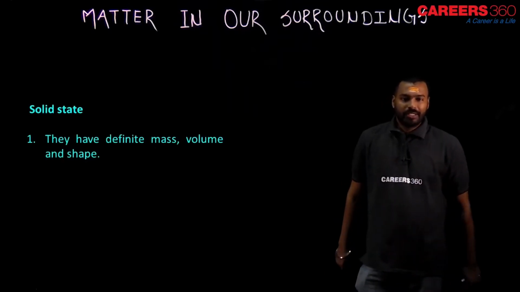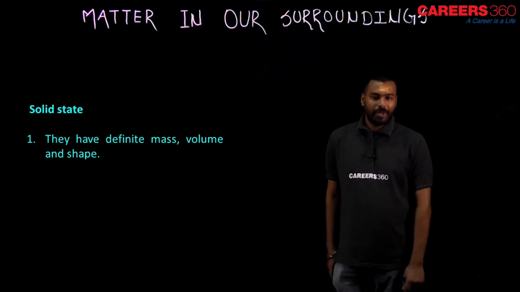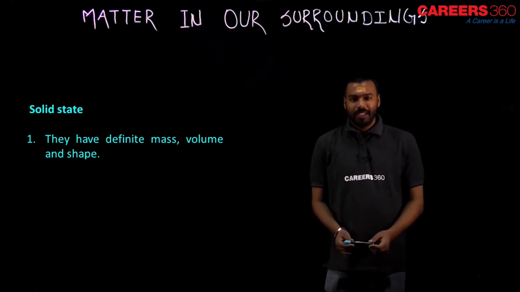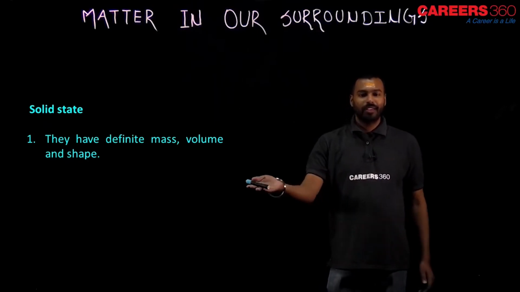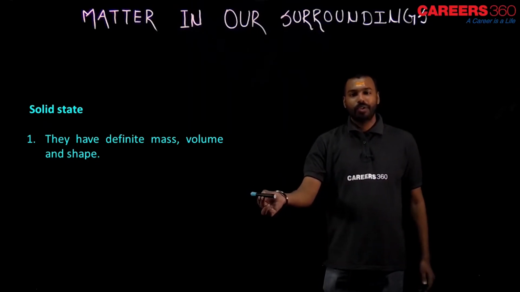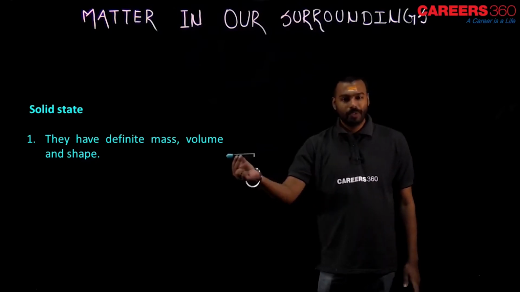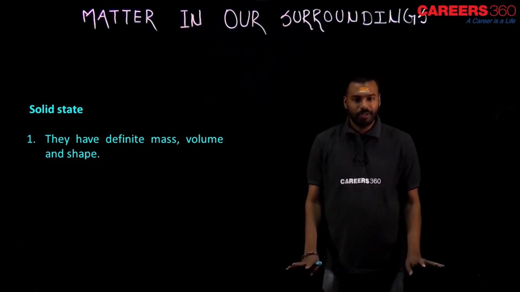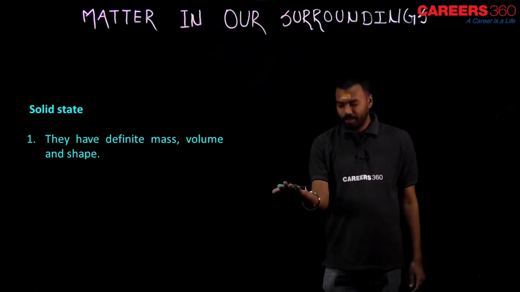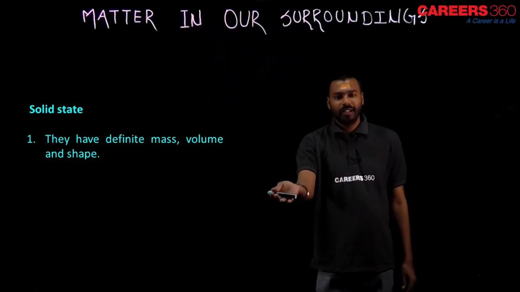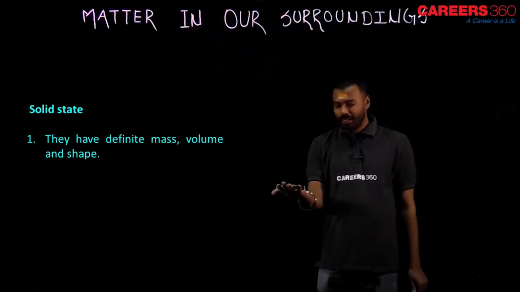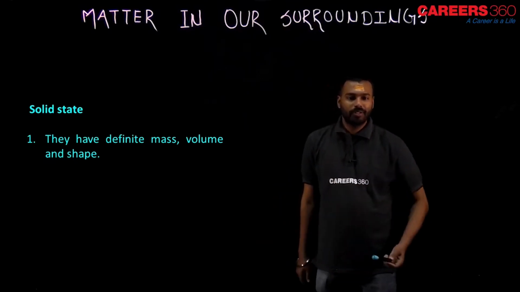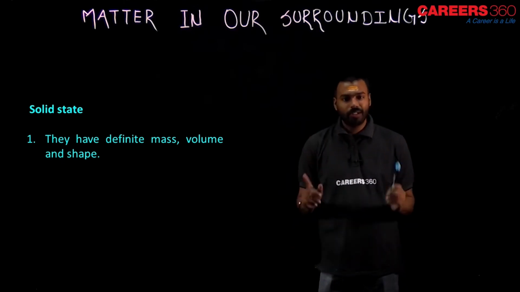Dear student, solid state has definite mass, volume and shape. What does it mean? Definite shape means this marker. When you go from your classroom to your home, your bedroom, the shape of the marker will not change. It is definite. When you take it in your hand, the shape will not change. When you keep this marker inside the geometry box, the shape will not change, my dear student.